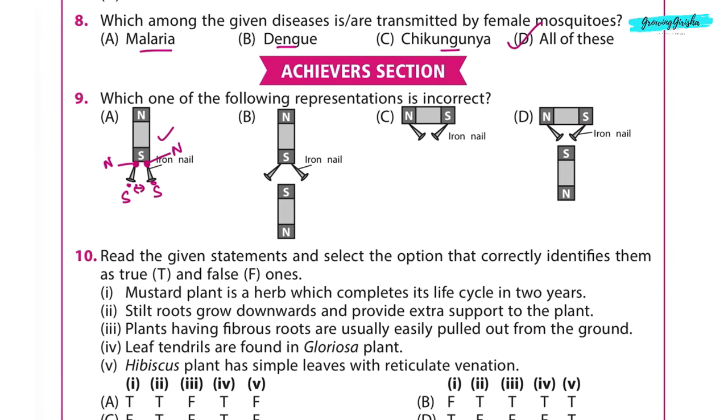Option B, this is north pole. This is south pole. The south pole is repelling. This is also correct. In option C, this must be the south pole. This must be the north pole. So this has to be the north pole and this has to be the south pole. And see, they are attracting each other. That means the representation in option C is also correct. We are left with option D. So option D is the correct answer.